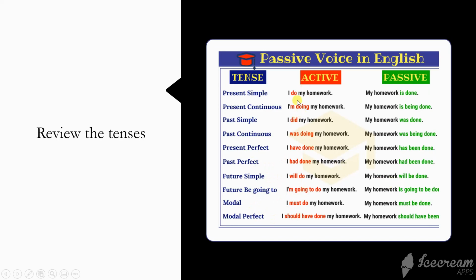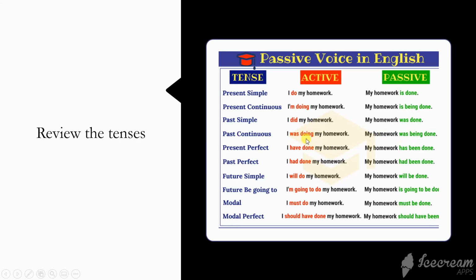Here, when we have present simple or we have past simple, we use either is, am, or are, or for past simple we use was or were. When we have present continuous or past continuous, we use either is or am or are. And for past continuous, we use was or were, being. Being is very important. We do not forget ing.